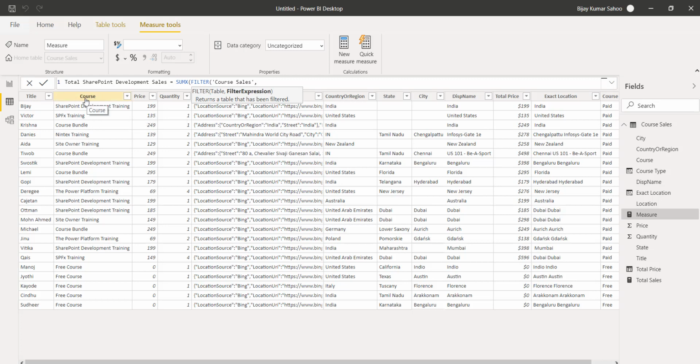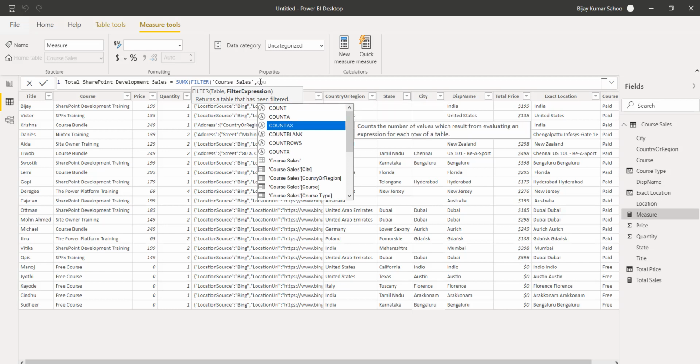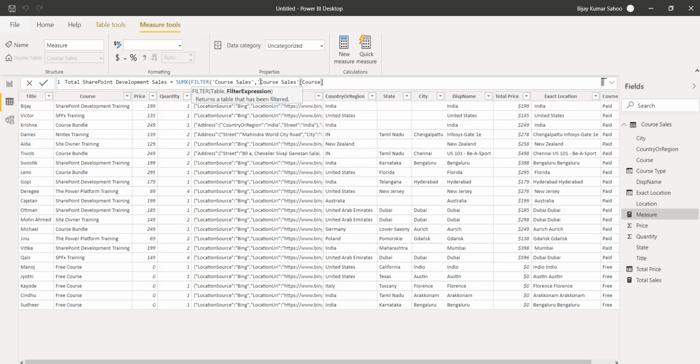If you see here, there is a course column we have. So I will put here the column name as course. You can see here course sales and then course, and then we will put equal to the filter. So it is SharePoint development training, and I will just close the bracket, and then our SUMX will happen on this.